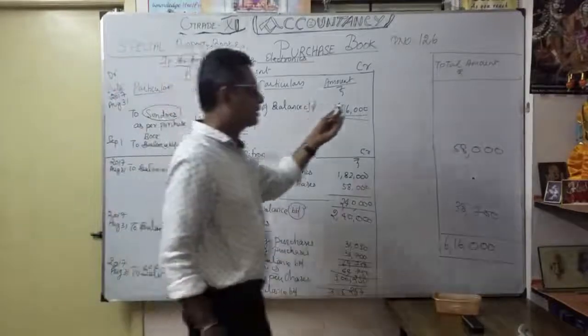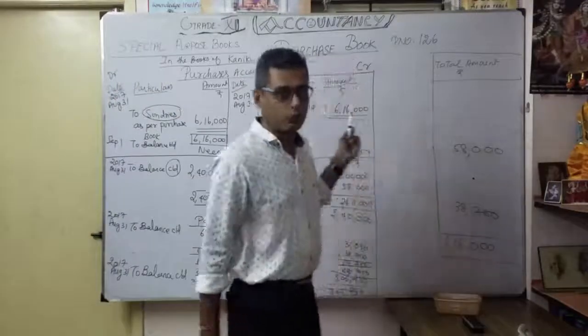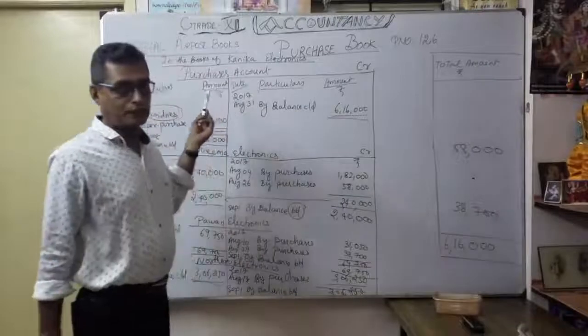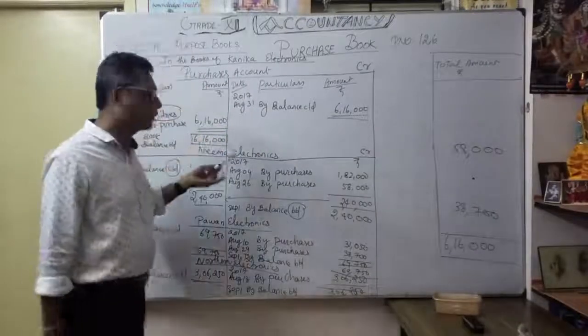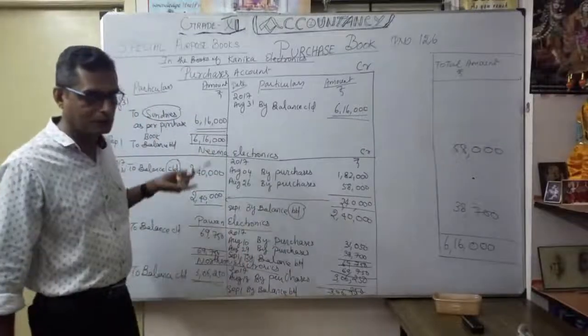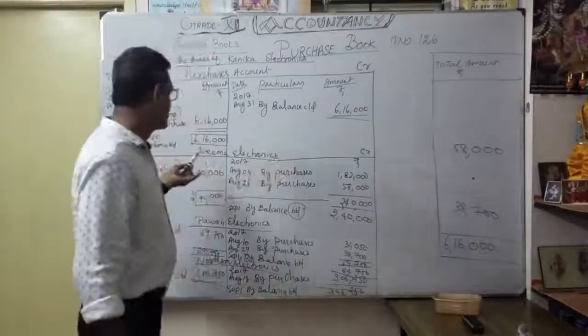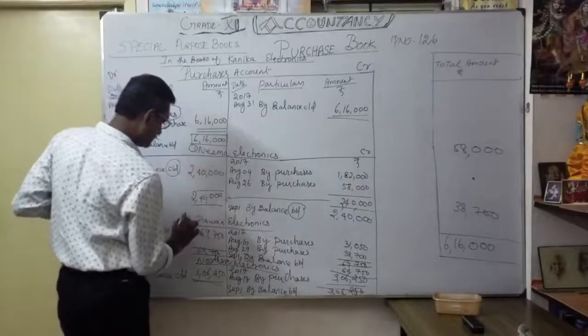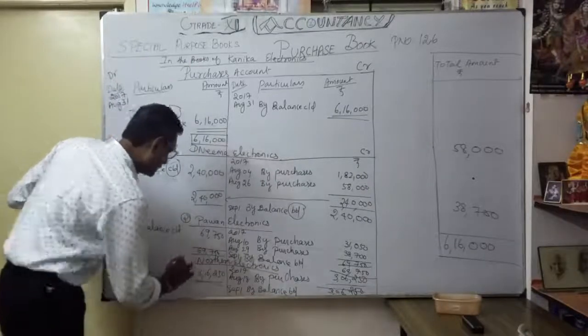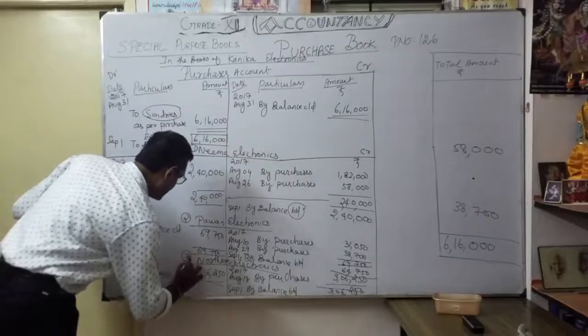So once you finish our purchase book, we are going to open the purchase account to record our monthly purchases from the suppliers as credit purchases. Then we want to open the supplier's account, each supplier account, according to our information. Your total, how many suppliers? Here 1, Nima Electronics, thereafter Pawan Electronics, thereafter Northern Electronics, 3 suppliers.